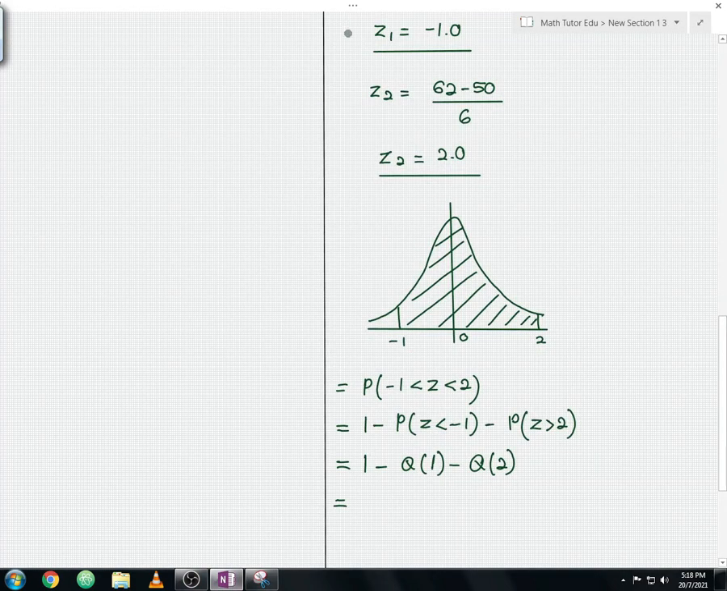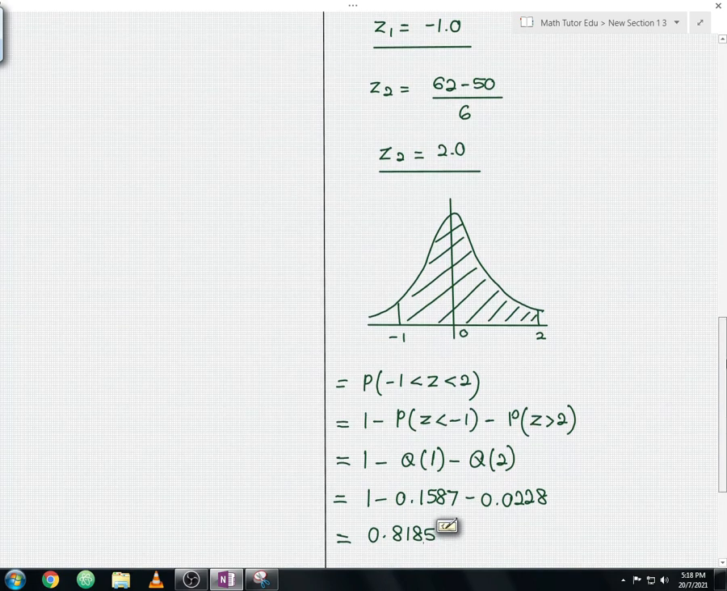Since you have the z values, you include them over here. So 1 minus 0.1587 minus 0.0228. You calculate this, you should get your probability value 0.8185. But this is not your final answer, guys.